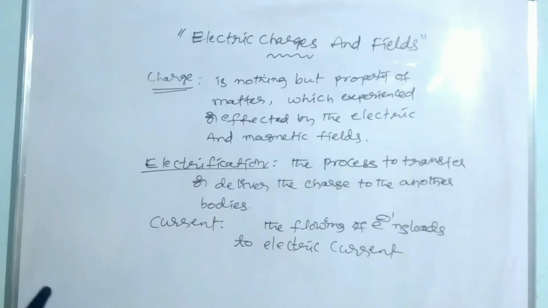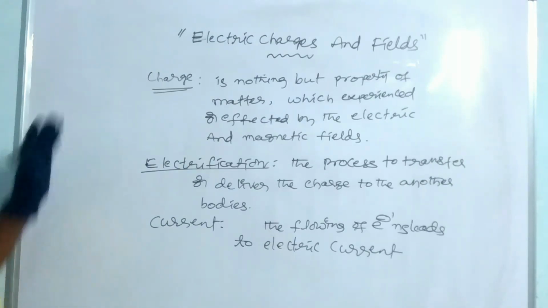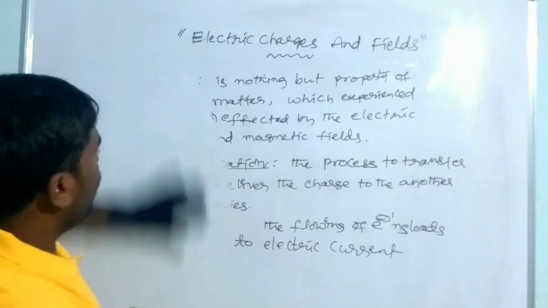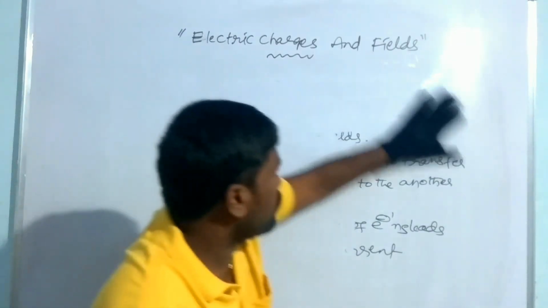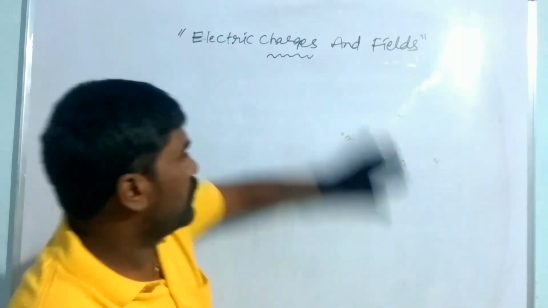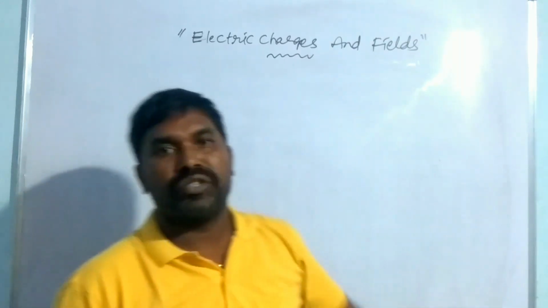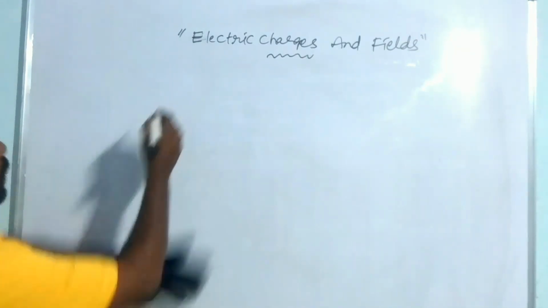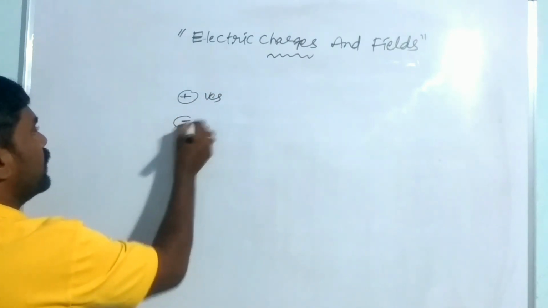So how can we deliver charges from one body to another body? Very commonly, every object in nature is made up of tiny particles, positives and negatives.